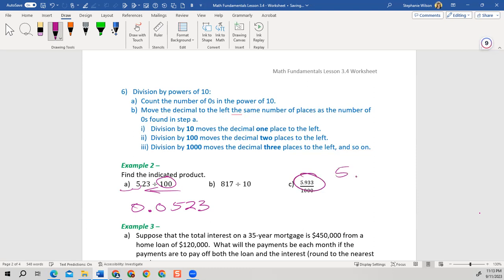Let's look at this one. I got 5.933 and I'm dividing by 1,000. So there's 3 zeros. I'm going to go 1, 2, 3. So my answer is 0.005933. So on B, if I'm dividing by 10, it's just 1 zero. So I'm going to move it one place to the left. I get 81.7.